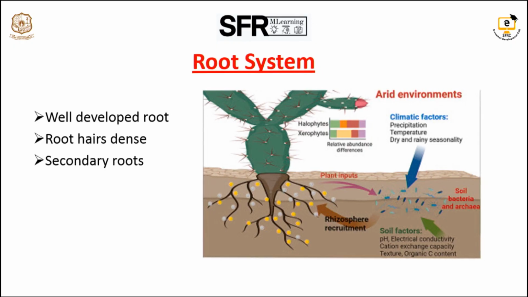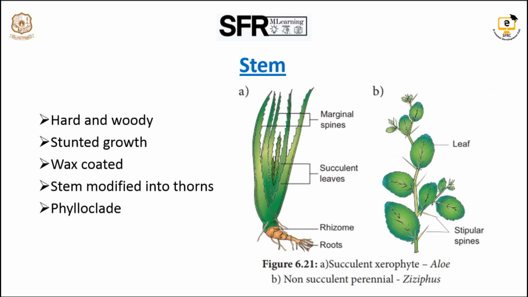Next is the stem. How does the stem of xerophytic plants adapt itself? First, it is a hard and woody stunted growth. Third is a wax coating; in wax coated stems, Calotropis is an example. Second, the stem is modified into thorns. Finally, phylloclades. These are all the stem adaptations in xerophytic plants. For example, in Ziziphus plants the stem is modified into thorns, and the plant survives throughout the year.